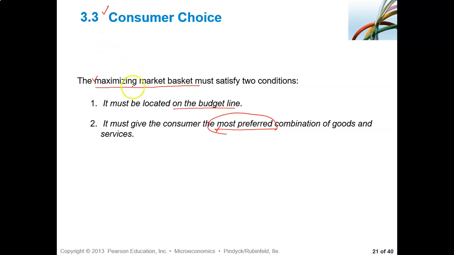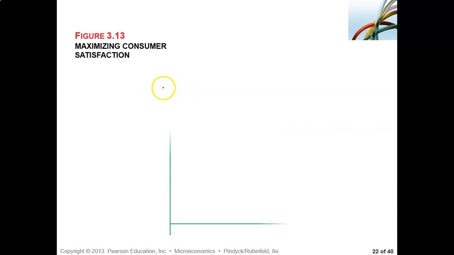That is why this has to be most favored, because it is supposed to give us the maximum level of satisfaction. So let us see. One is that being located on the budget line means spending all the money that was available. So let us take a look.